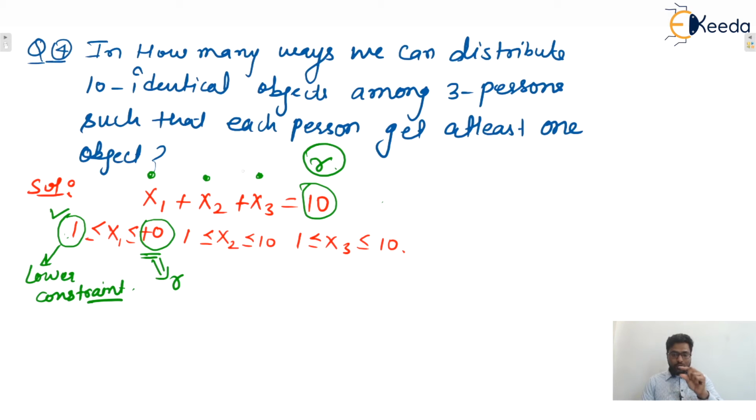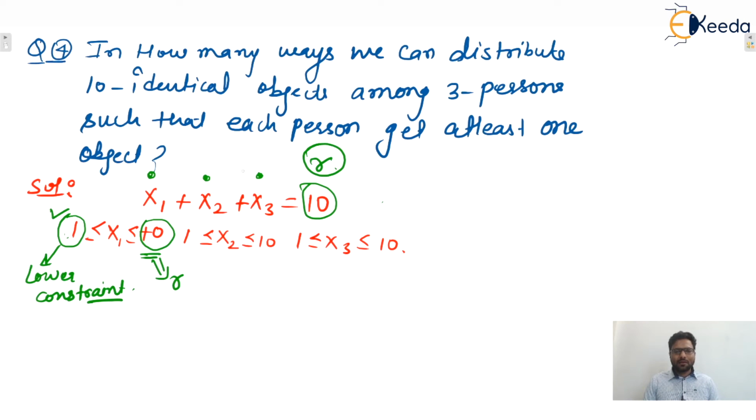Yes or no? Because objects are identical, we can select anyone and give to x1, select anyone and give to x2, select anyone and give to x3. So initially what we are doing is giving one object to each of these, and this can be done in one way.